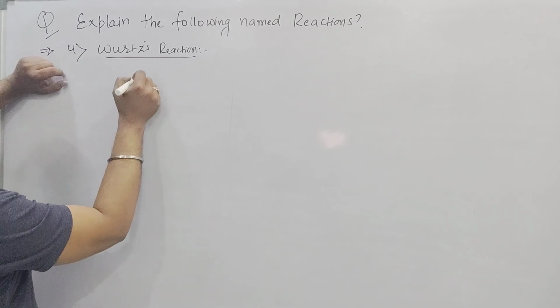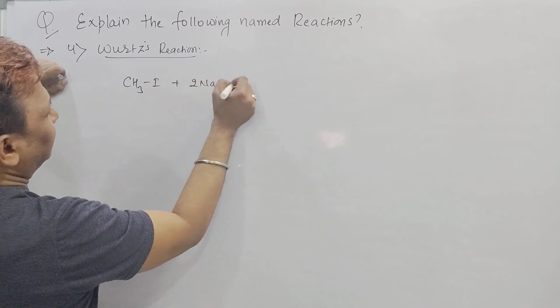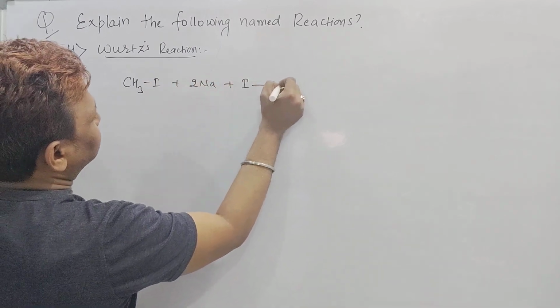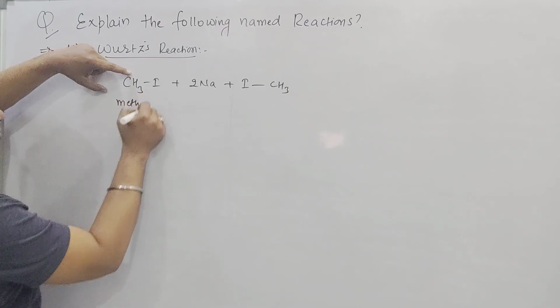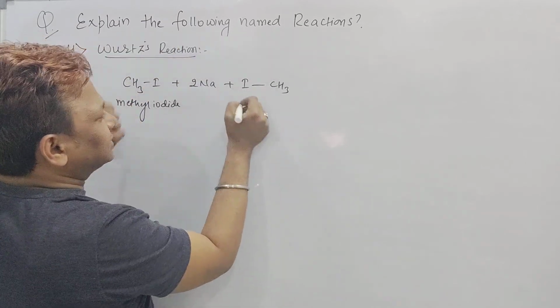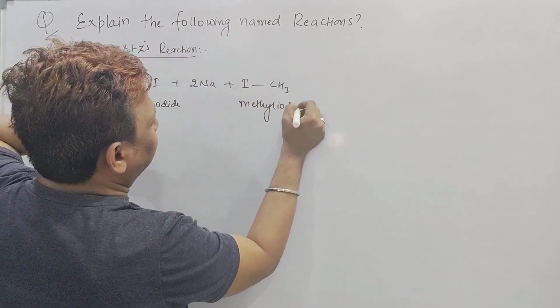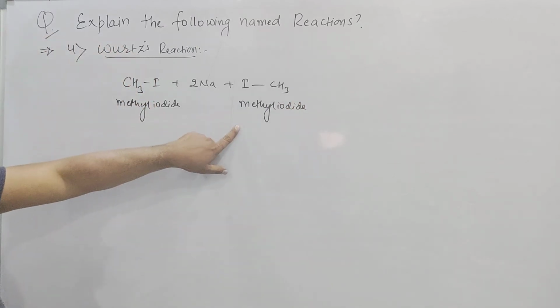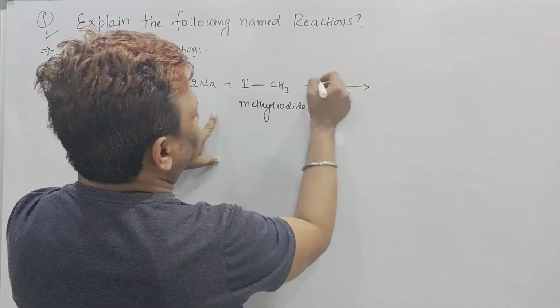How? See here, CH3I plus 2 moles of Na plus ICH3. Do you know CH3I is called what? This is called methyl iodide. And these both methyl iodide, beta, are heated with sodium in presence of dry ether.